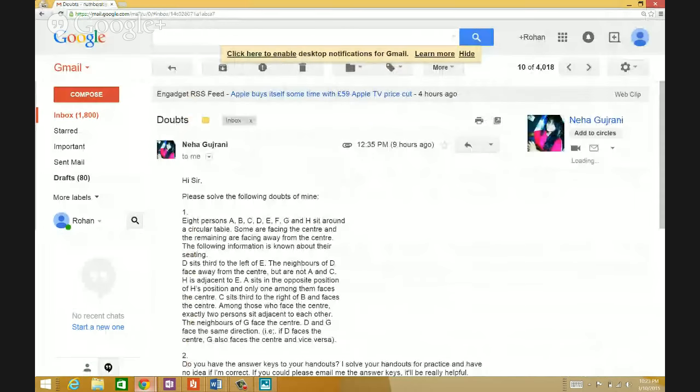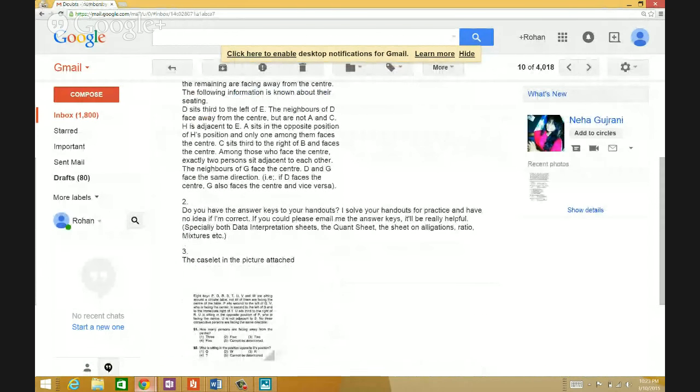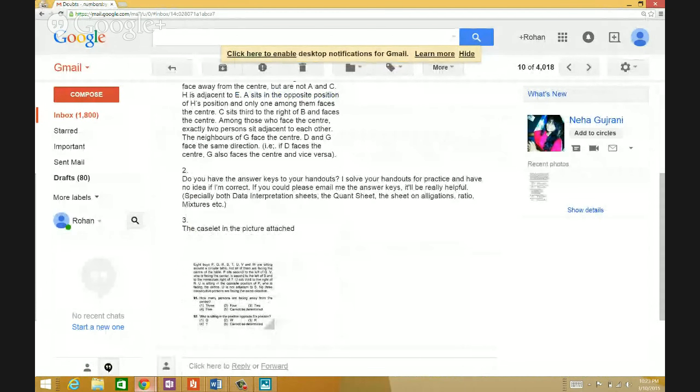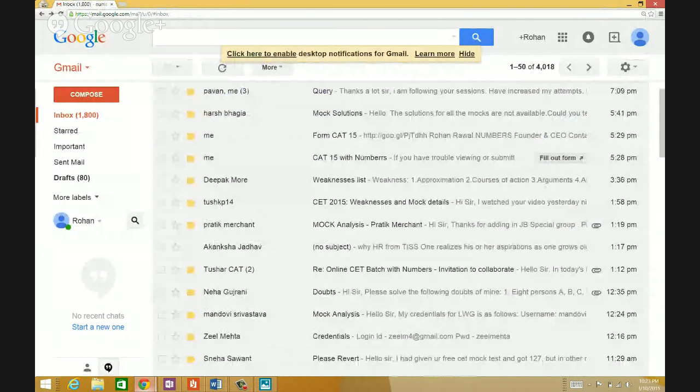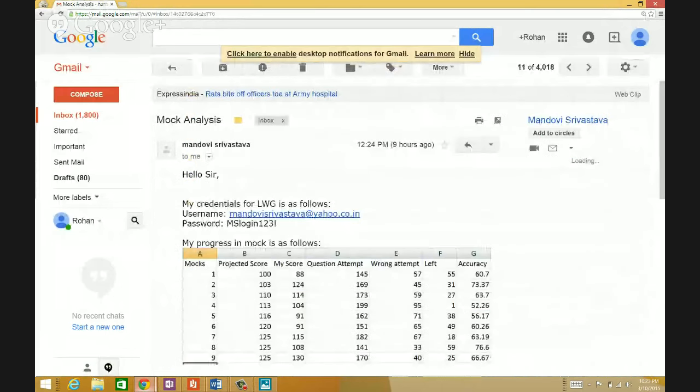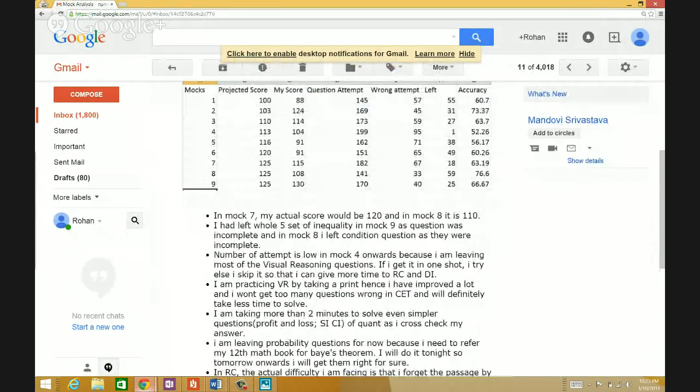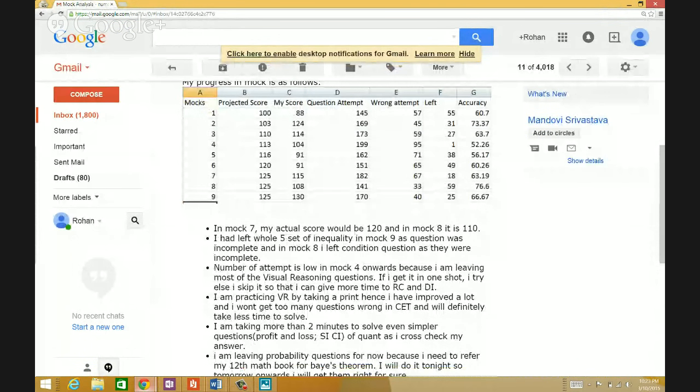So okay, Neha says she wants to solve 8%. Do you have any answers for hand up? Keys for the hand up? Yes, I do. I will be mailing that to you maybe tomorrow or something. All right. To Mark 1 projected score, my score. Mark 2, okay, fine. That's pretty cool. Your score has reached higher here, by the way. Very nice.